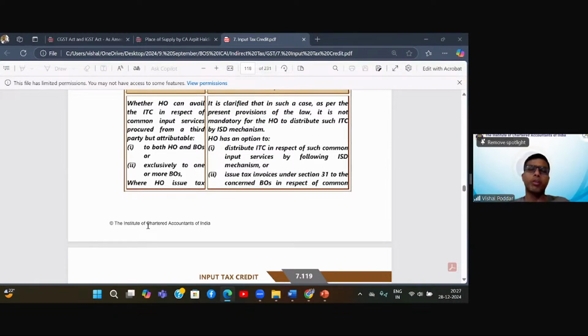Now, firstly, what is this whole business of cross charge? Schedule 1, Entry 2 says that where one entity gives any goods or services, even though it is giving them free to its other entity, which has the same PAN, that is, we are distinct persons. Here you can understand it from the perspective of head office and branch. Then Schedule 1 is attracted, which says that even though you have not charged anything to that particular entity, since that entity is your distinct person under GST, you will raise an invoice, there will be GST, and the GST has to be paid. Fine.